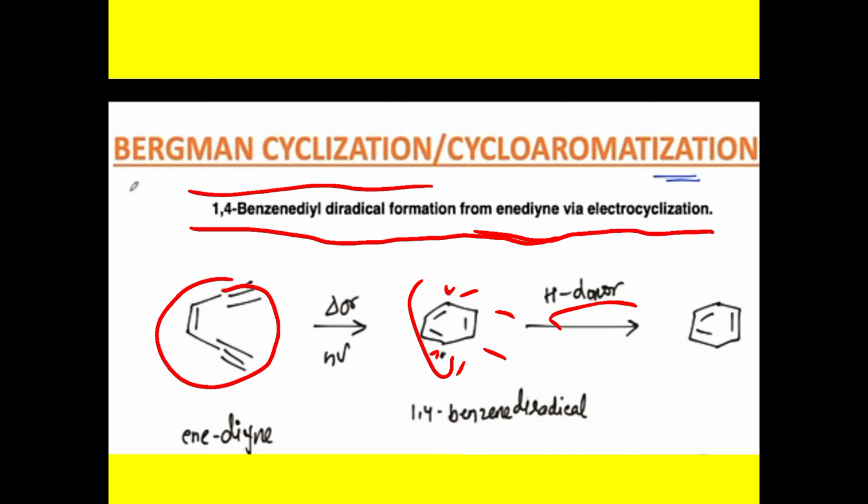So, this is a rearrangement reaction taking place when an enediyne is heated in the presence of a suitable hydrogen donor, that is 1,4-cyclohexadiene, which forms 1,4-benzene diradical via electrocyclization. This reaction proceeds via a free radical mechanism via pyrolysis. This is the important thing related to the Bergman cyclization reaction.